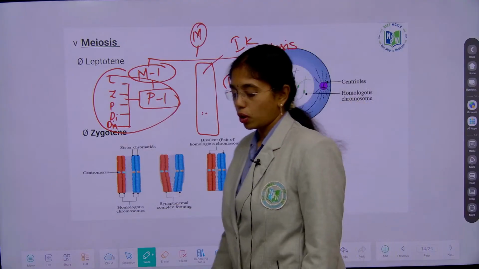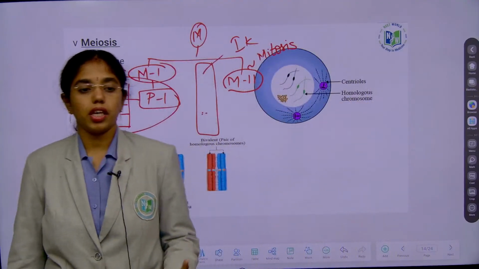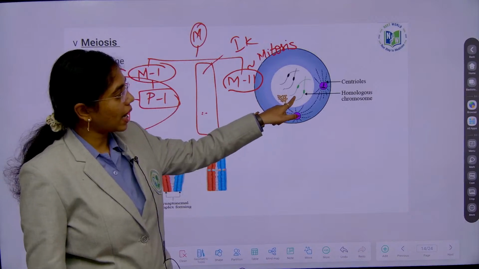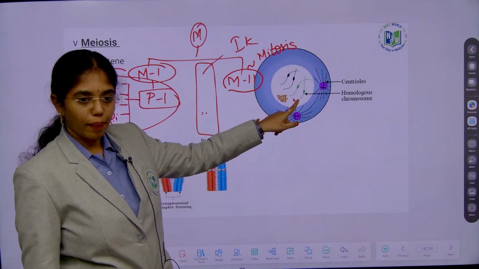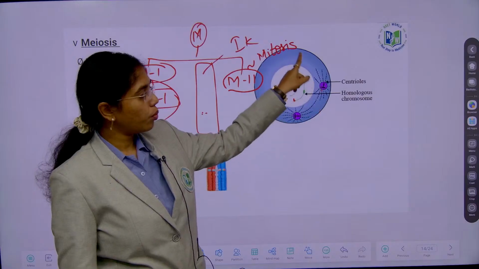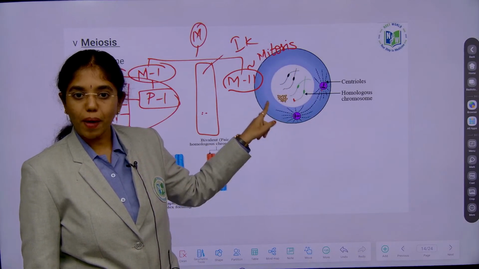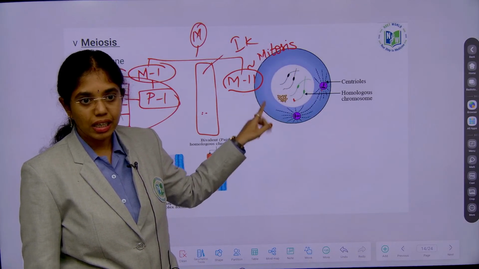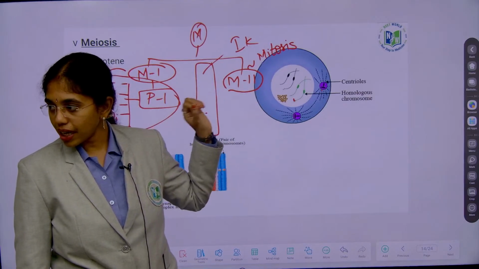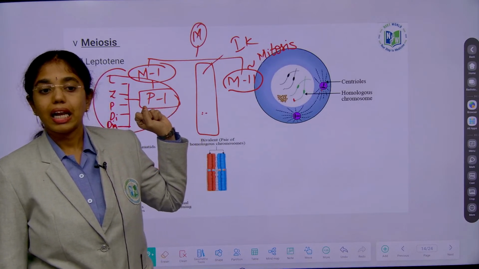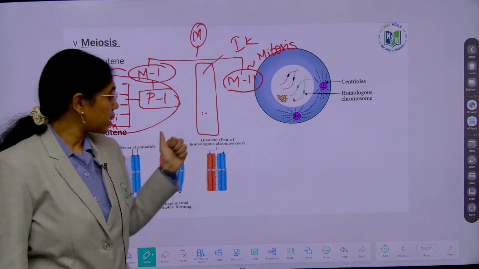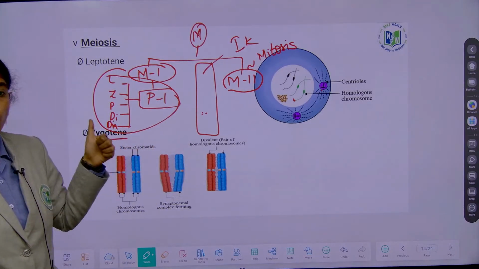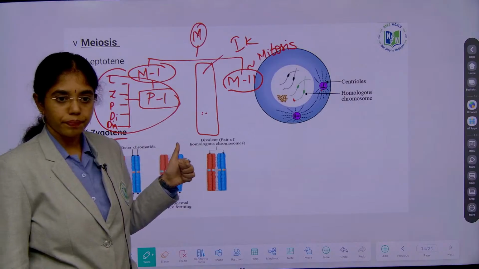So in leptotene, what are the changes that you can see? Chromatin gets untangled to chromatids, centrioles move to opposite poles, spireme and bouquet stage you can see, that's it. The chromatids are visible under what microscope? Light microscope. Zygotene is the stage where homologous chromosomes are formed.